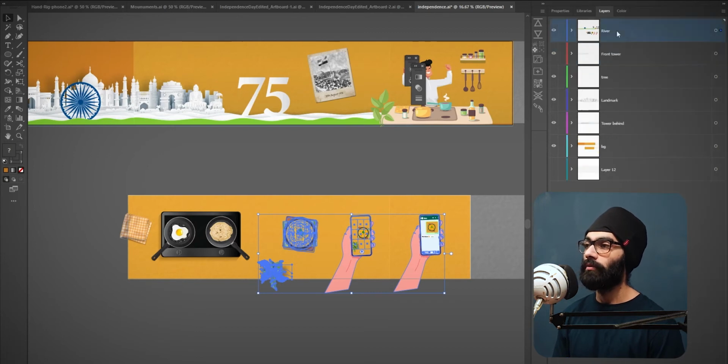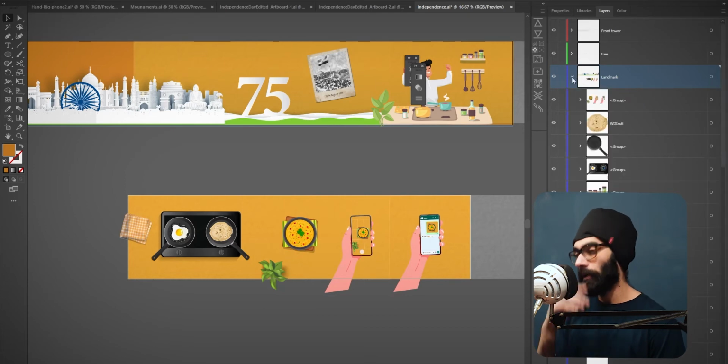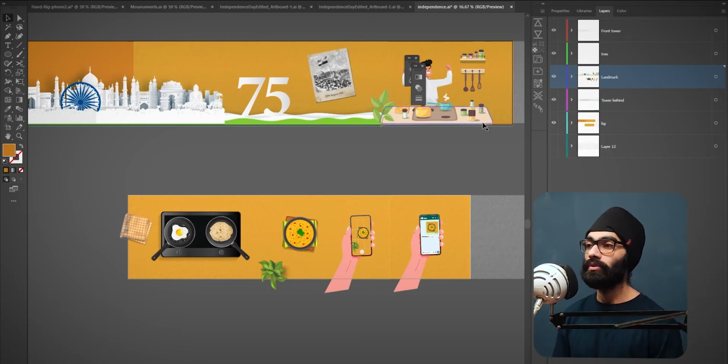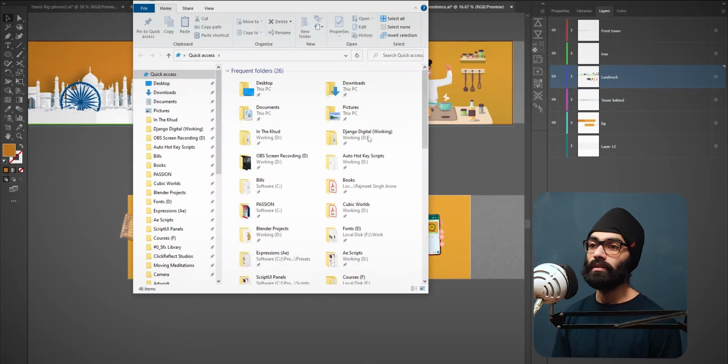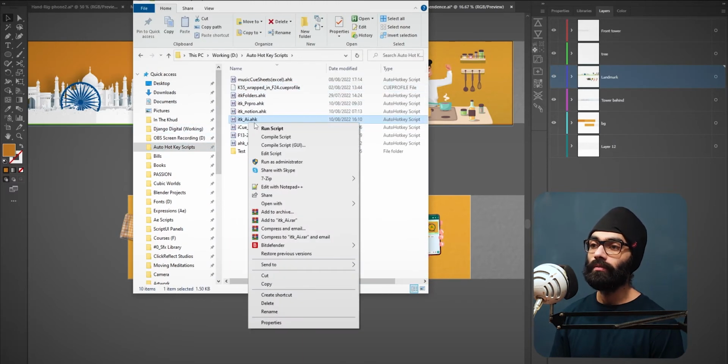So let's say I want this landmark and river and this whole thing to be clubbed into one layer. I just select these and I press G3. Yeah, that clubs those two layers. And it's not like merging in Photoshop. They are still editable vectors, which is the beautiful part about Illustrator. But using these few hotkeys, it just makes life a lot easier. I will quickly show you how the script looks.